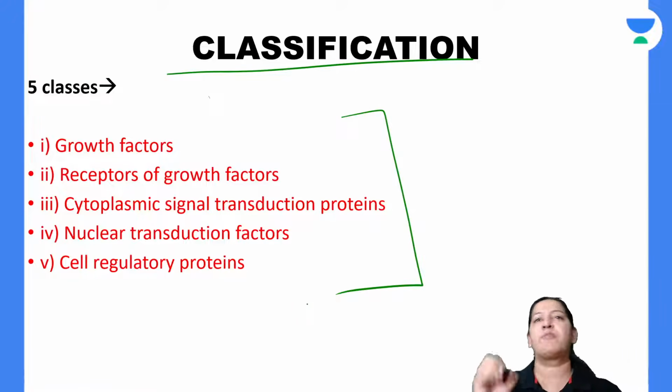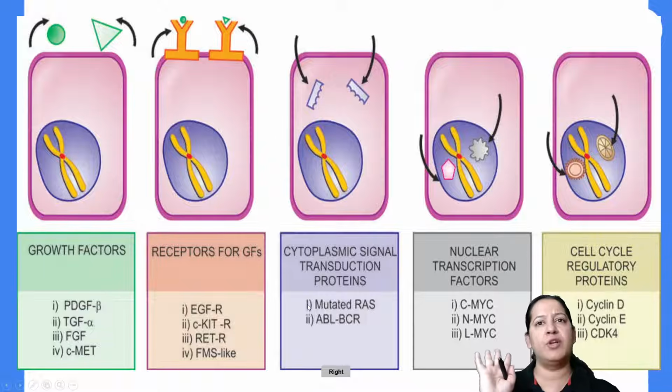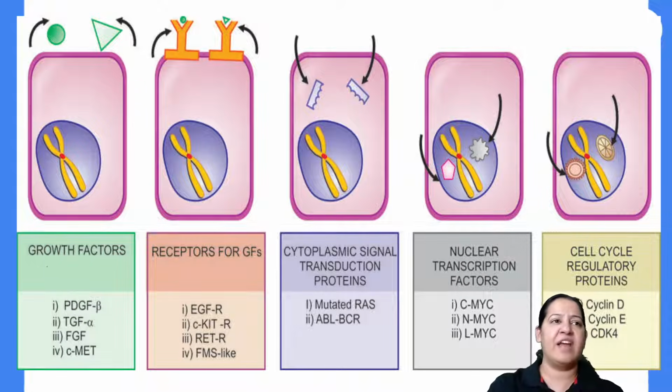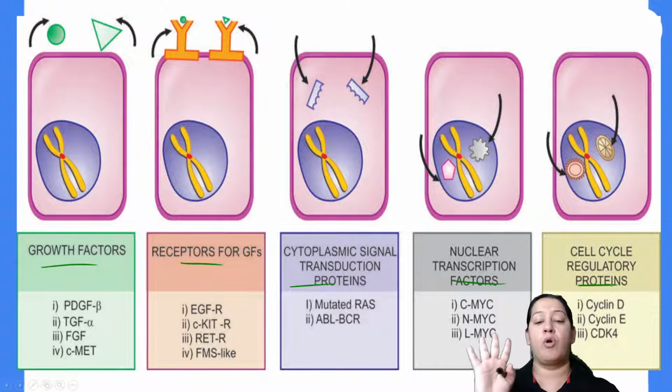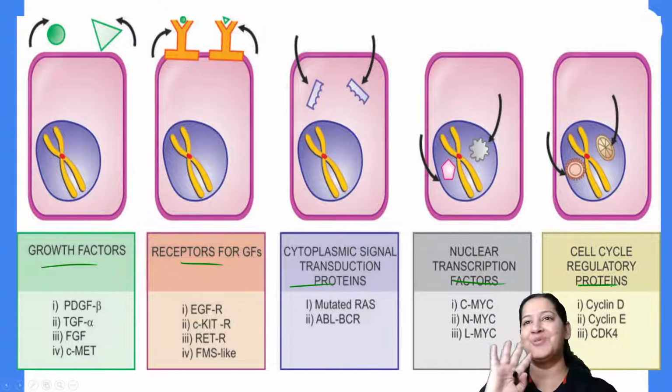There are 5 types of proto-oncogene. Let me divide the proto-oncogene into 5 categories. So these are the 5 categories: 1, 2, 3, 4, 5. You can see. Let me tell you the classification of proto-oncogene. Now how will you divide proto-oncogene into 5 categories?